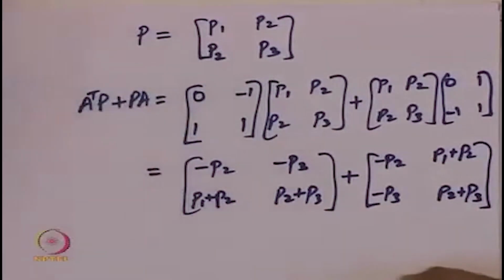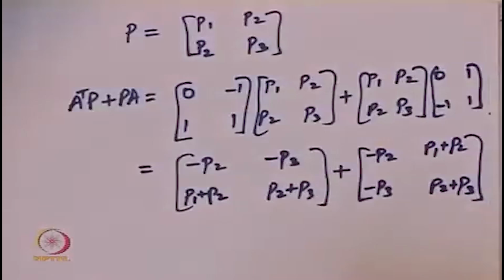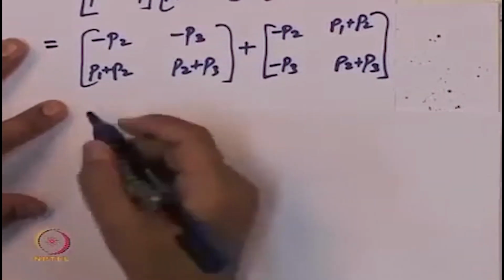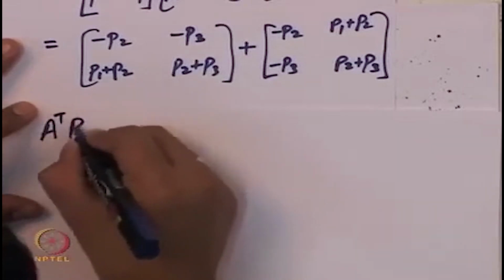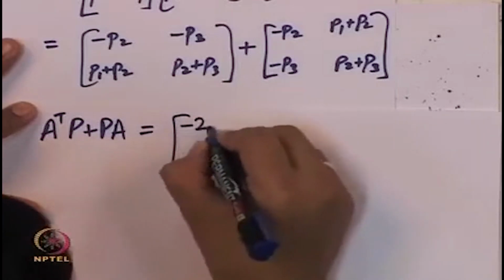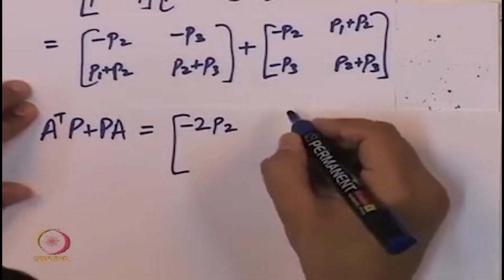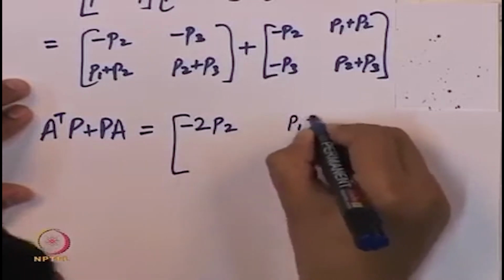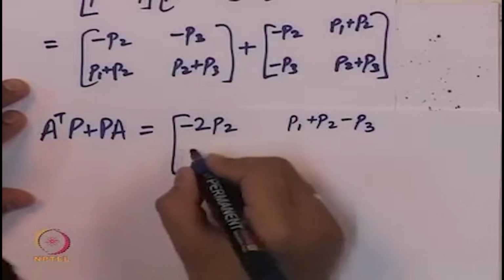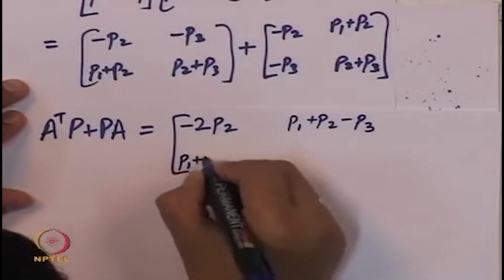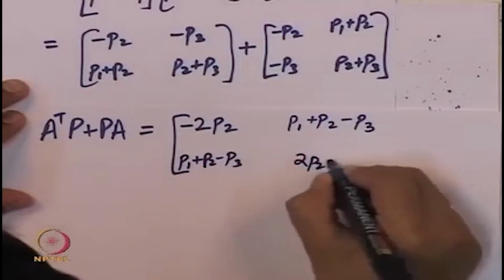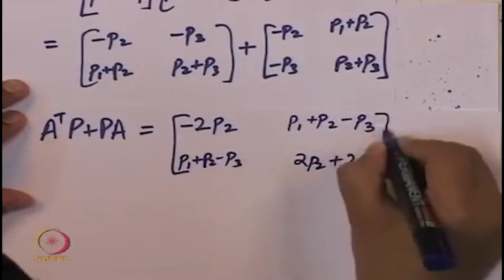So now we can add these two matrices to get finally A transpose P plus PA is equal to minus 2 P2, P1 plus P2 minus P3. Here we get the same thing, P1 plus P2 minus P3, and here we get 2 P2 plus 2 P3.